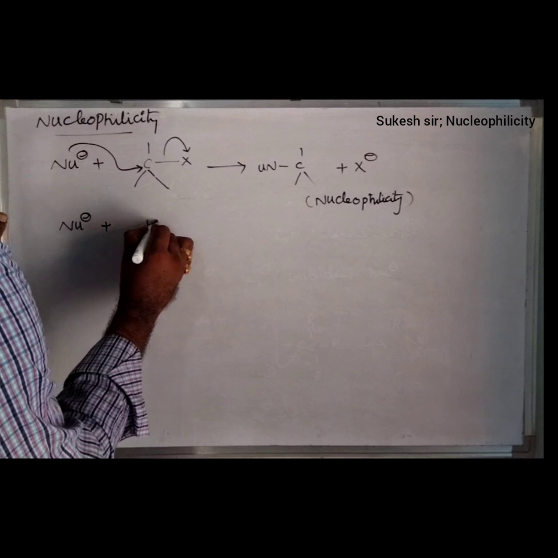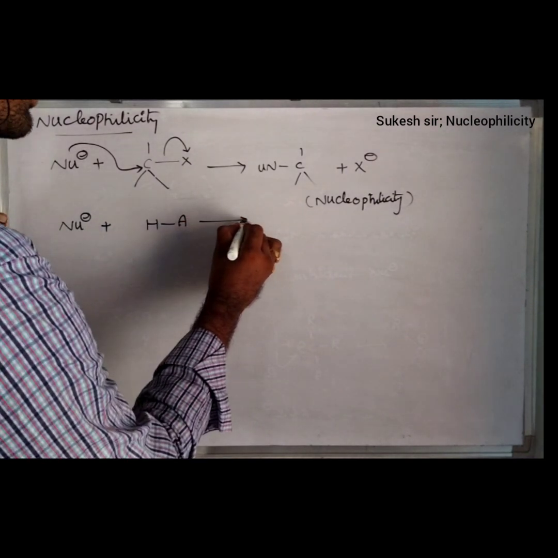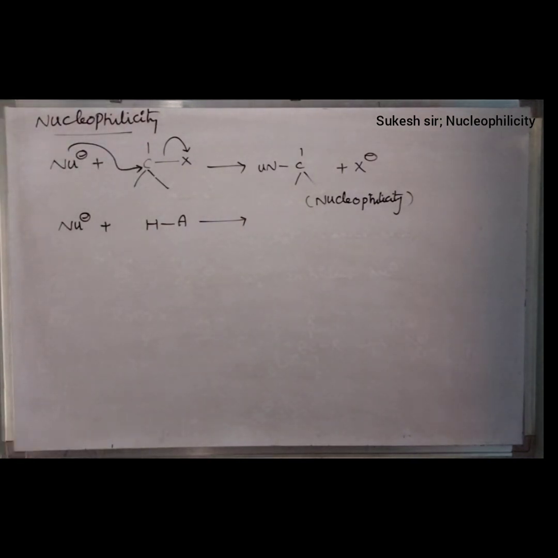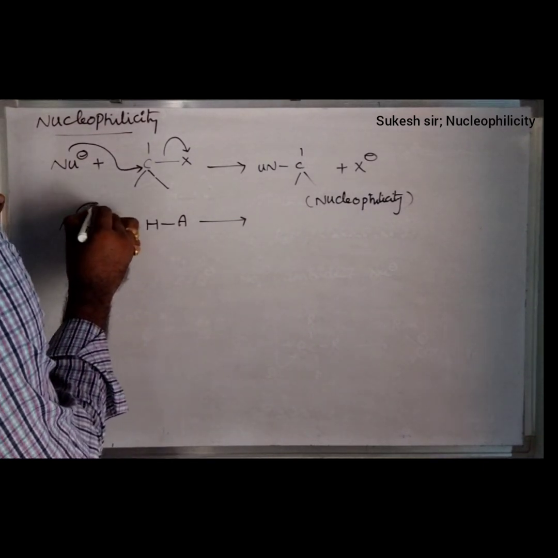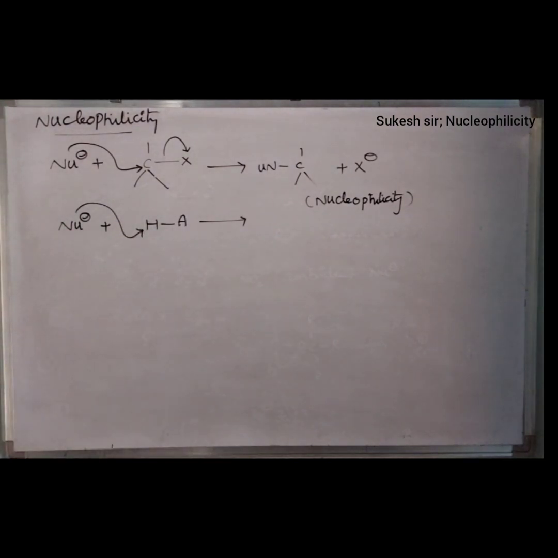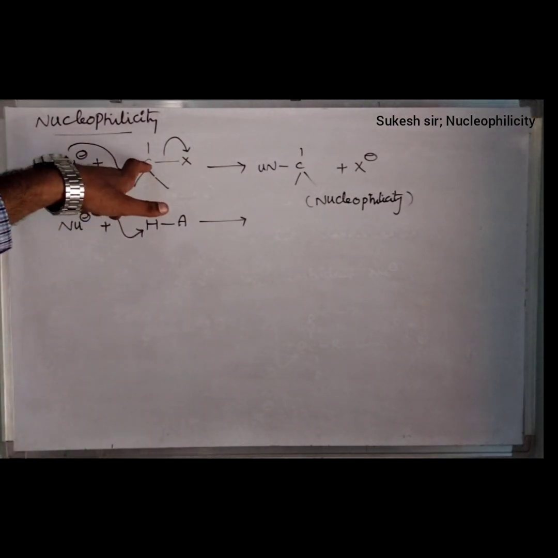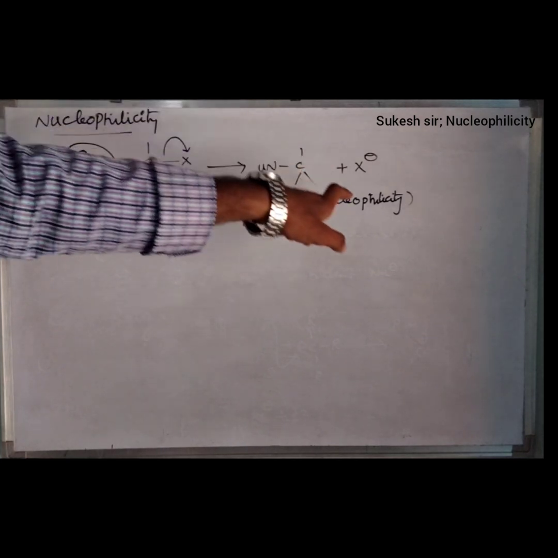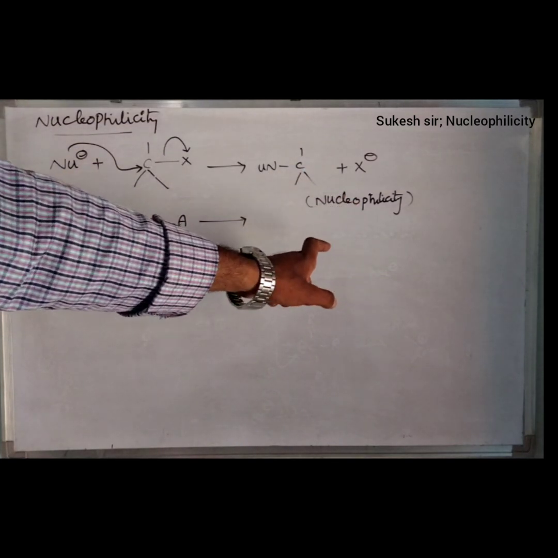If you observe, similarly one more term I want to explain. Again, if I consider the nucleophile Nu minus, if it is treated with HA, suppose the nucleophile has an ability to attack on the proton, whereas if it attacks on the electrophilic center carbon, then it is considered as nucleophilicity.